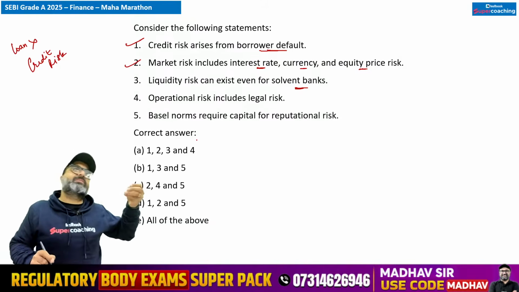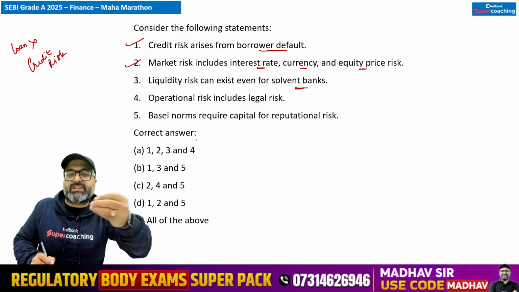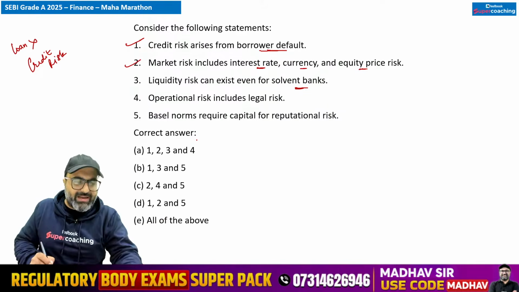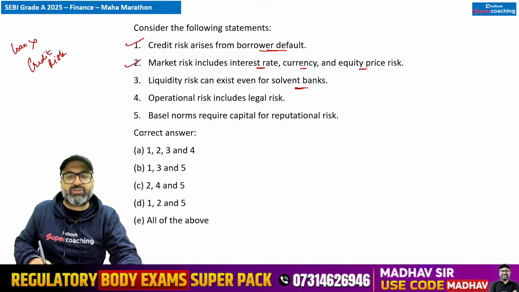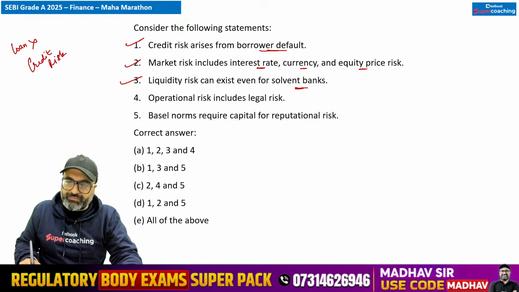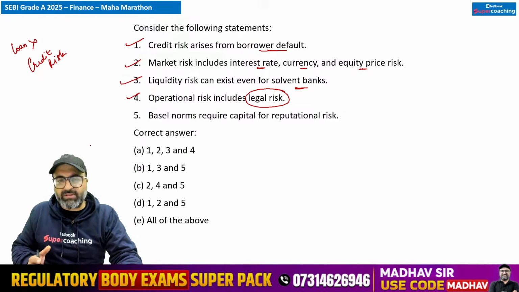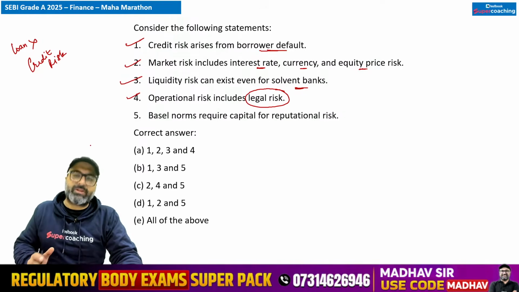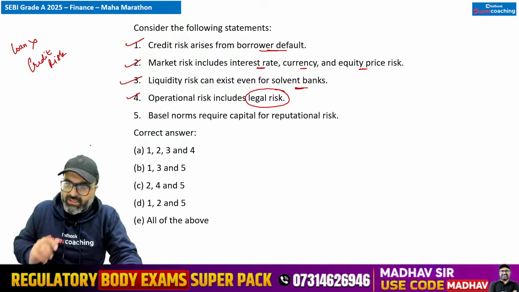Liquidity risk का मतलब है जब बैंक के पास कैश नहीं है to service its withdrawals, that is liquidity risk, and it can be witnessed in case of a solvent bank as well. ऐसा नहीं है कि अगर बैंक insolvent है तभी ये condition possible है, that is not the case. So this is correct. Operational risk include legal risk. Yes, operational risk में transaction risk है, legal risk है, software risk है. That is correct.